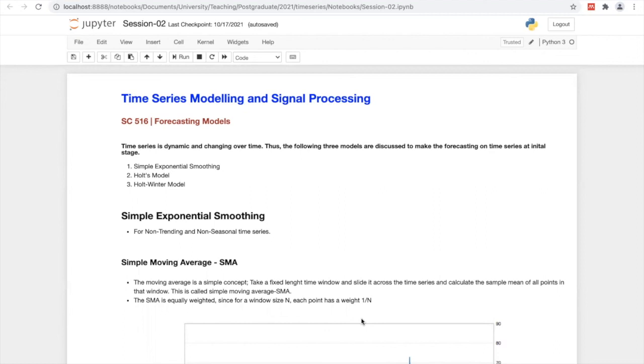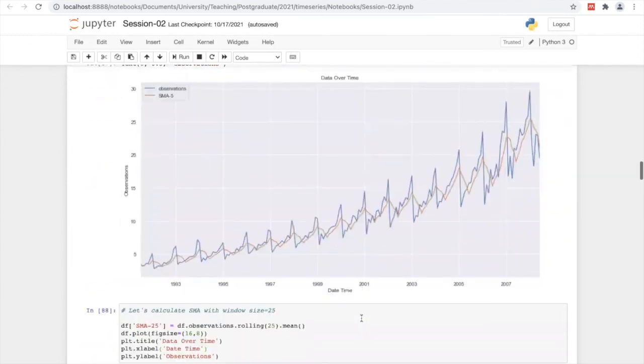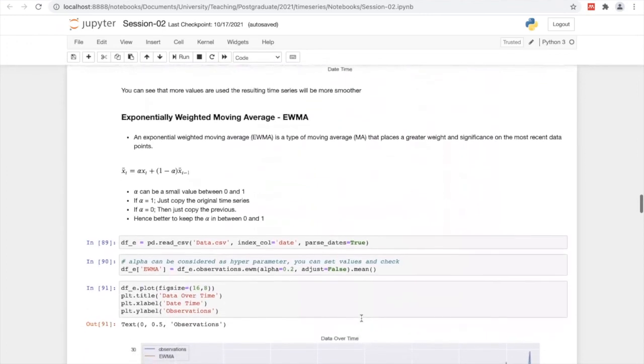Then second, we discussed Holt's model, where we incorporate trend into the exponential moving average, right?